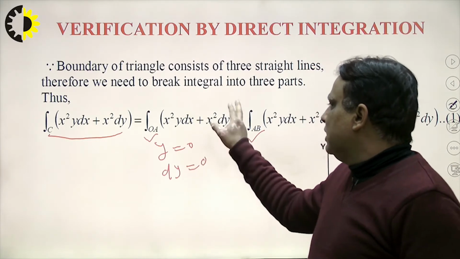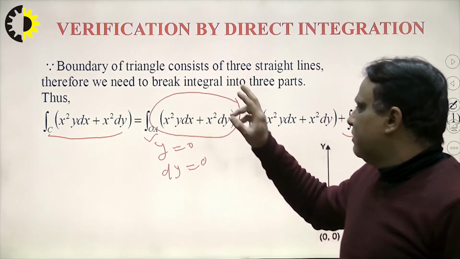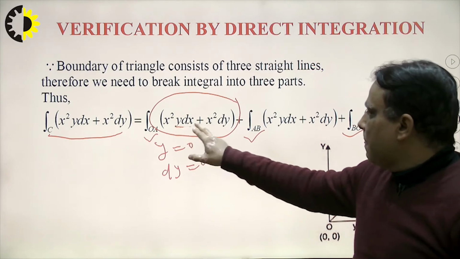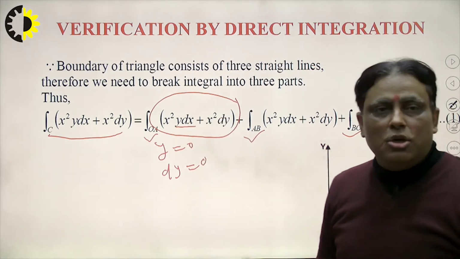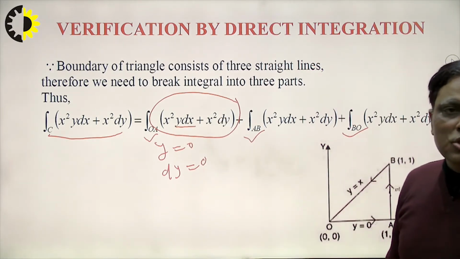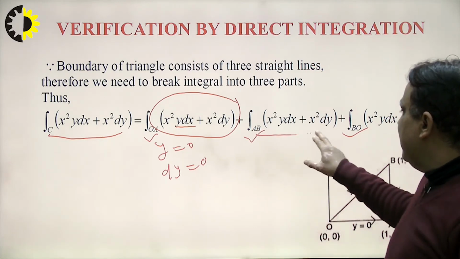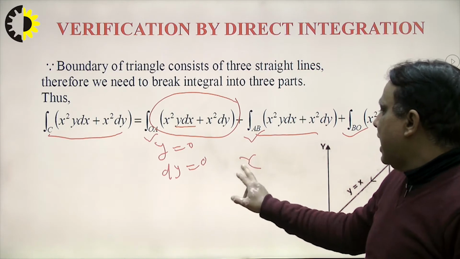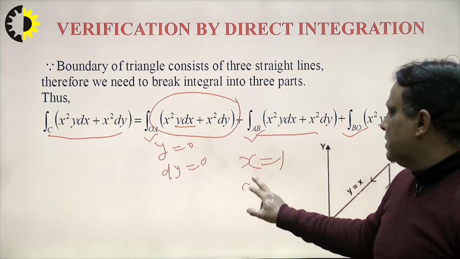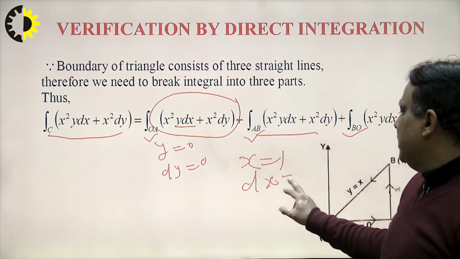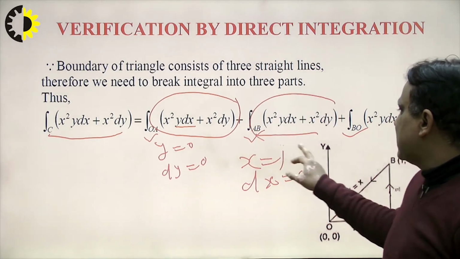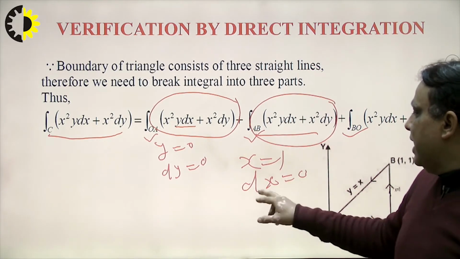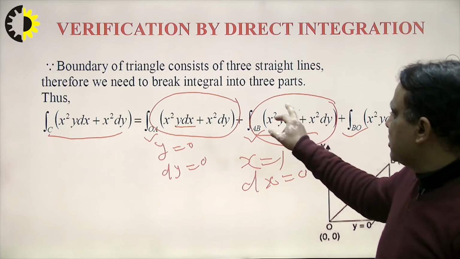So putting all these values in the terms, what will be the result? We see that these terms will be 0, right? And dy is also equal to 0. So that term will be 0 here. When we move along AB, AB means this line, that means x is equal to 1. I move with x equal to 1, that means dx is equal to 0. So in this result we put x equal to 1 and dx equal to 0. That means this portion is also 0.